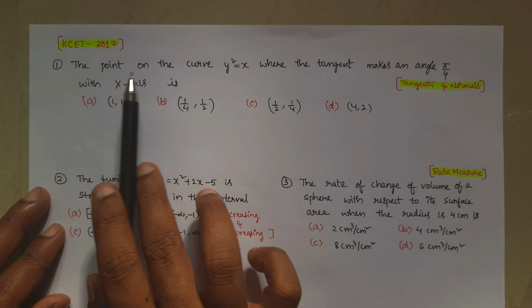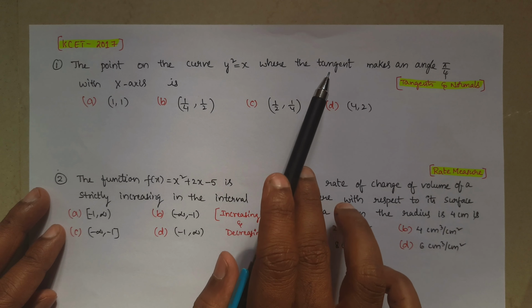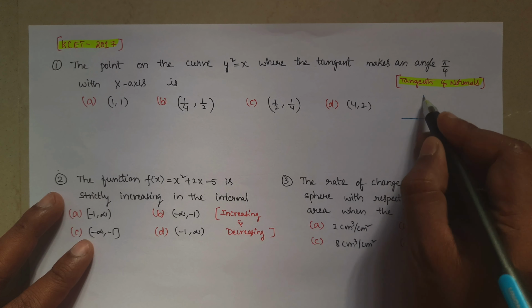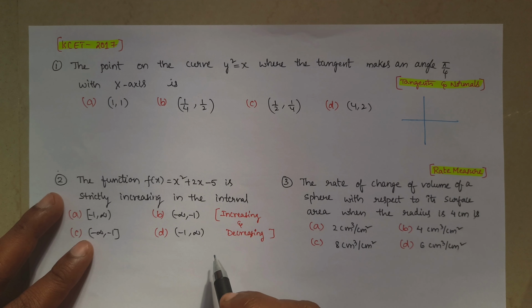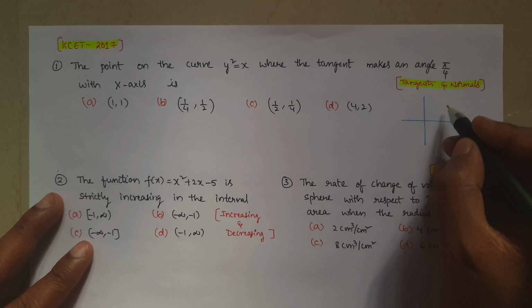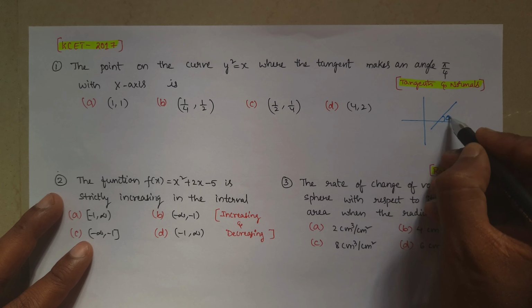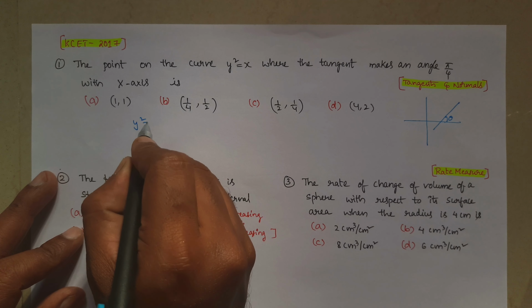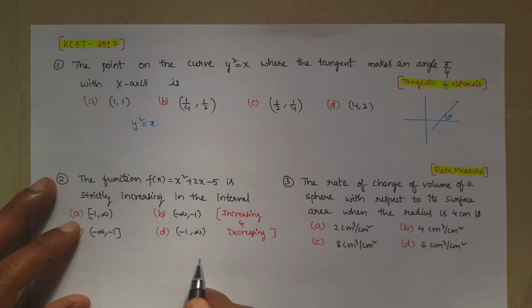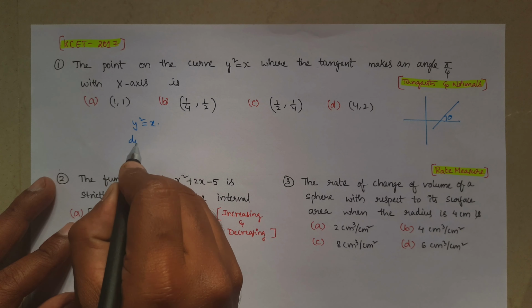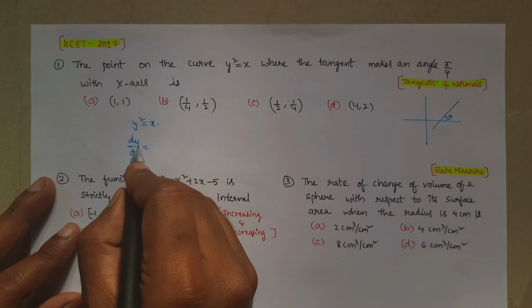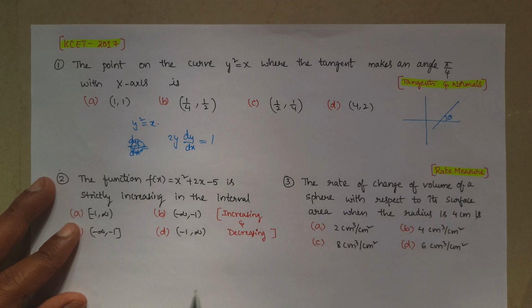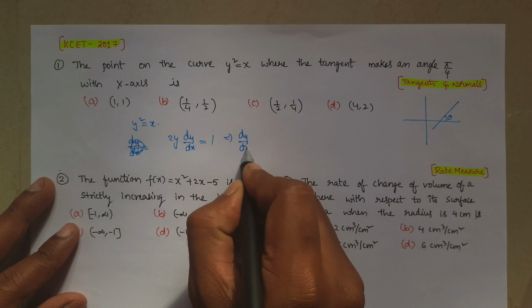Find the point on the curve y square equal to x, where the tangent makes an angle pi by 4 with the x axis. Here theta is making pi by 4 with the x axis. So first of all, y square equal to x is the equation. I will differentiate with respect to x. So 2y into dy by dx is equal to 1. Then dy by dx is equal to how much?